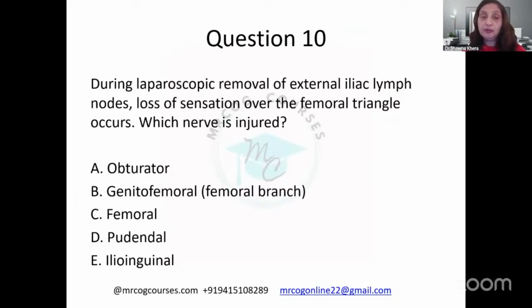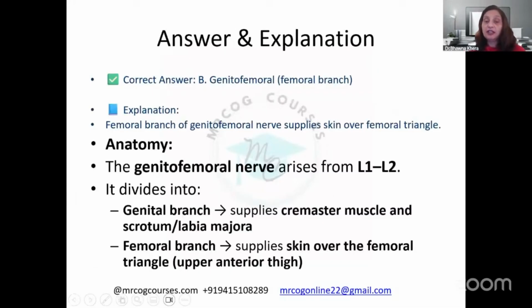The femoral branch of the genitofemoral nerve is correct because if the femoral nerve were affected, you would have a motor component also. Here there is no motor component, only sensory. The genitofemoral nerve arises from L1, L2 and divides into two. The genital branch supplies the cremaster muscle, scrotum and labia majora. The femoral branch supplies the skin over the femoral triangle and upper anterior thigh.